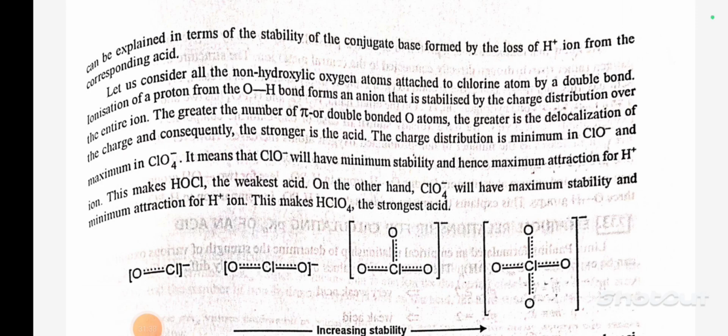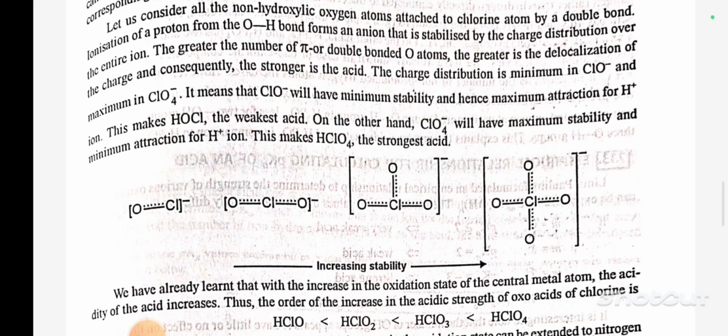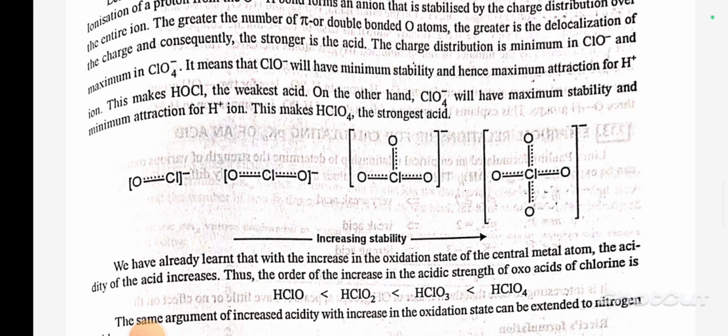The charge distribution is minimum in ClO⁻ and maximum in ClO4⁻. It means that ClO⁻ will have minimum stability and hence maximum attraction for H+ ion. This makes HOCl the weakest acid. On the other hand, ClO4⁻ will have maximum stability and minimum attraction for H+ ion. This makes HClO4 the strongest acid.